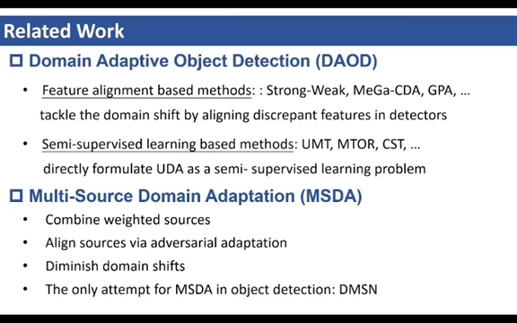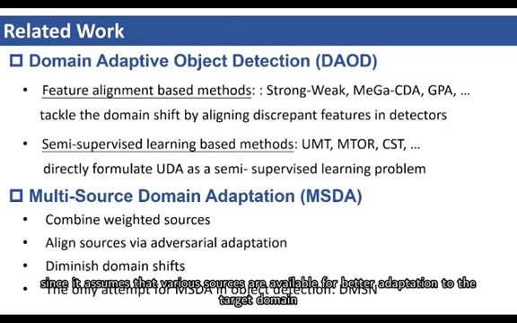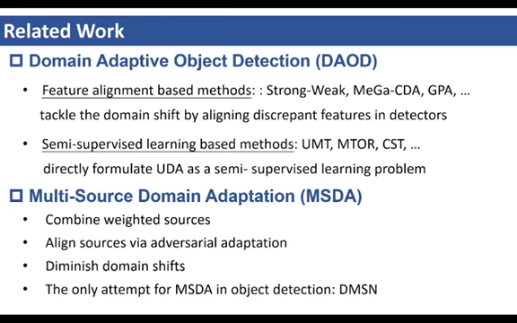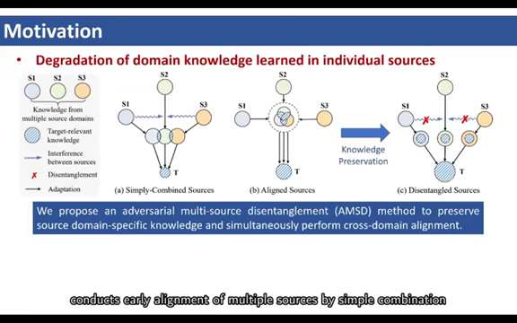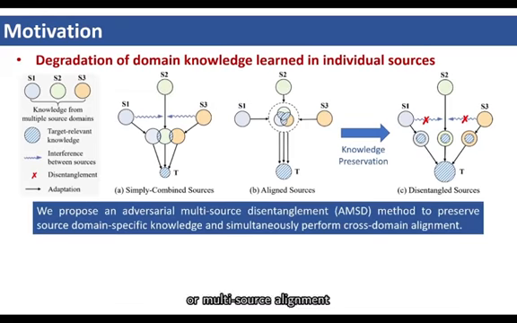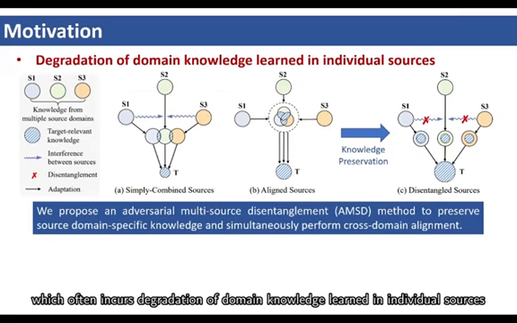Multi-source domain adaptation, or MSDA for short, is considered as a more practical scenario in unsupervised domain adaptation, since it assumes that various sources are available for better adaptation to the target domain. To the best of our knowledge, the only attempt is recently given by DMSN. However, there exist two major limitations. Firstly, the divide and merge spindle network conducts early alignment of multiple sources by simple combination or multi-source alignment, which often incurs degradation of domain knowledge learned in individual sources.